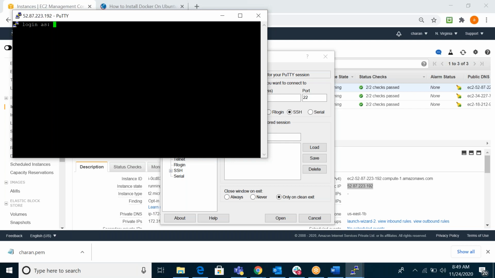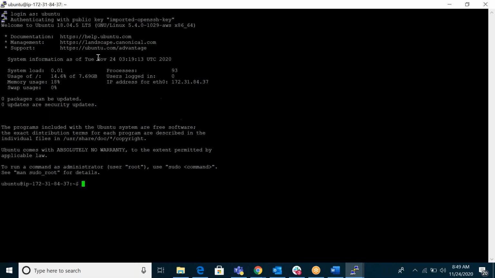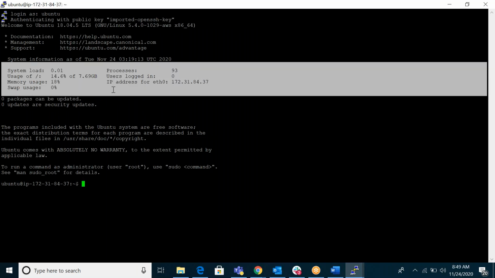For Ubuntu, the default username is ubuntu. Okay, you can see your server IP address, memory, CPU, all the stuff.